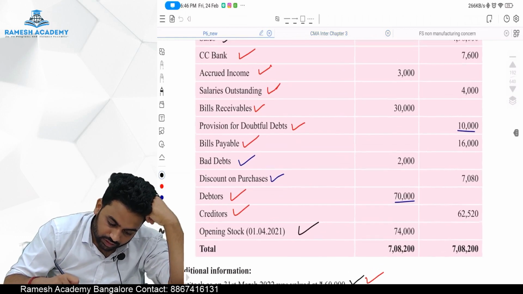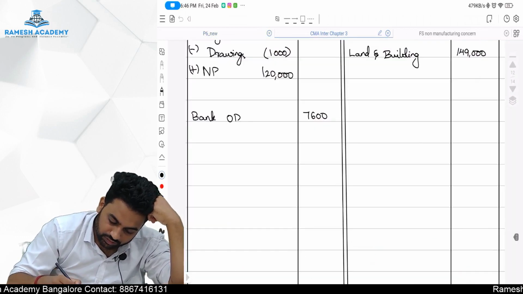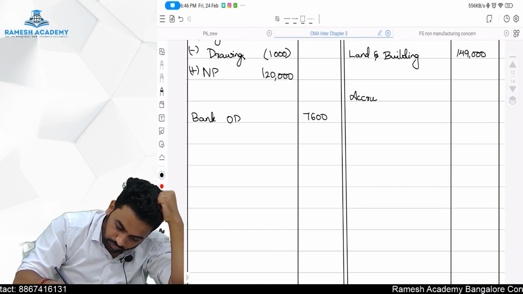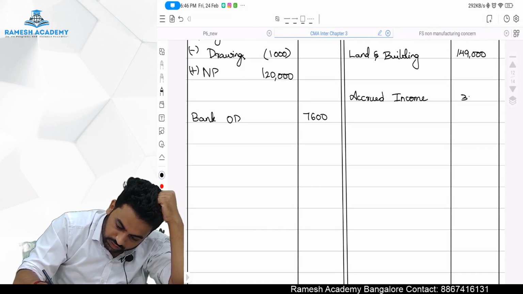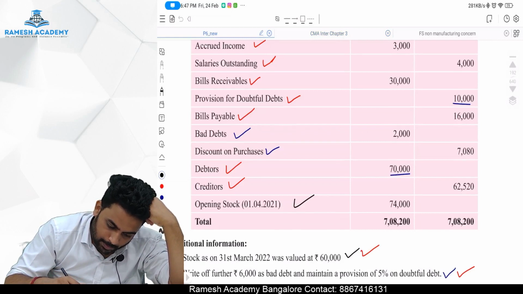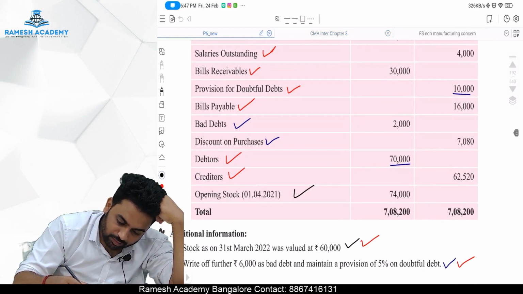Next, accrued income is there. Asset, 3,000. Salaries outstanding is there, liability, 4,000.